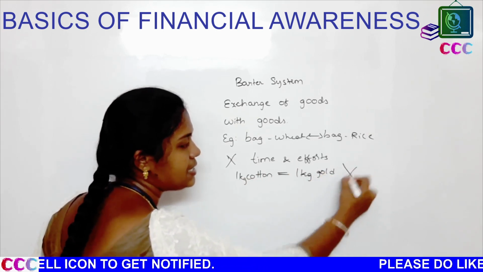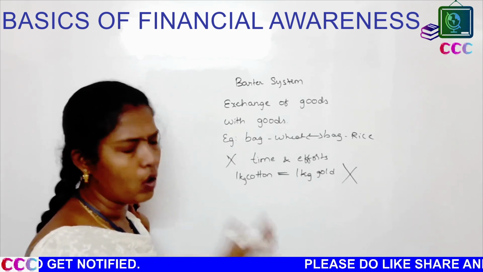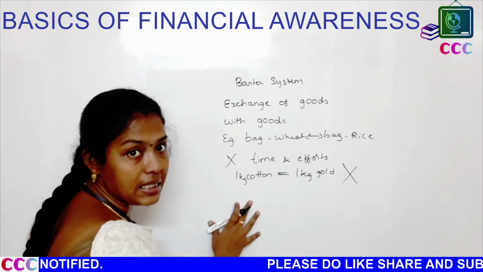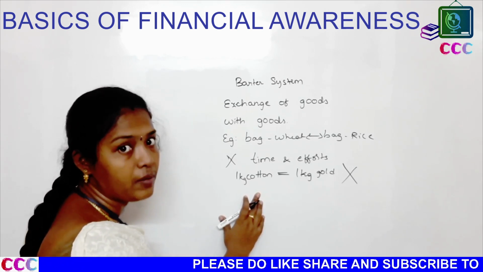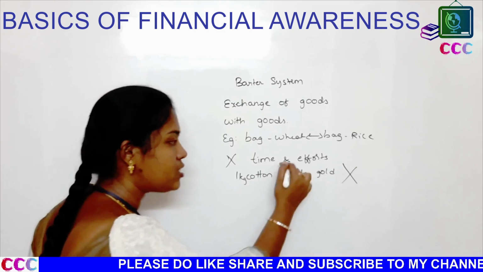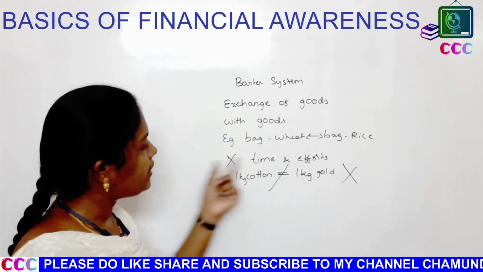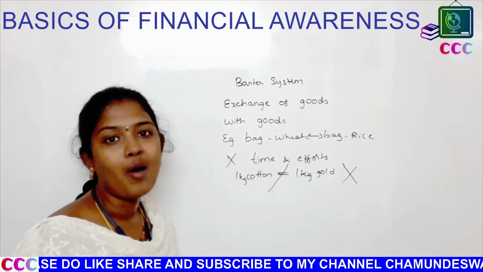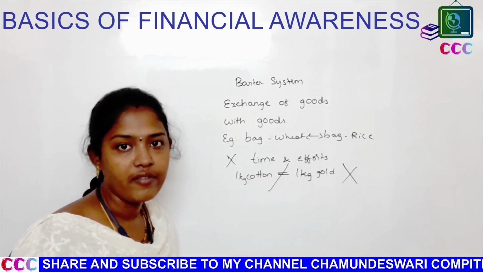The answer is exactly no, right? Without hesitating, we will say no. The efforts made and the time consumed to produce 1 kg of cotton are not equal to those for 1 kg of gold. So at that time there was no common medium of exchange to exchange goods and services.